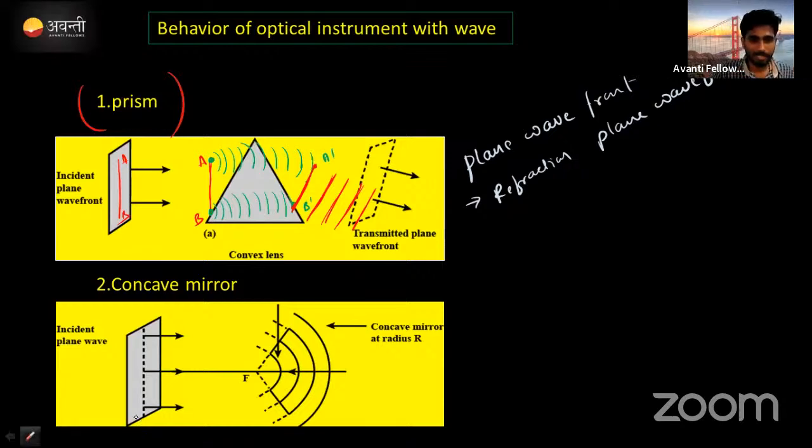Again I'm going to consider a similar plane wavefront A B, but this time I'm going to make this plane wavefront incident on the concave mirror. Look at here, this is a concave mirror. Aperture क्या लिखना है यार, इधर क्या लिखना है? आप भी सजेस्ट करो.